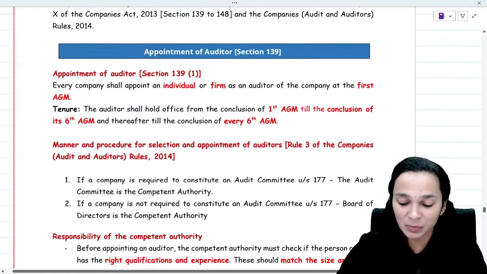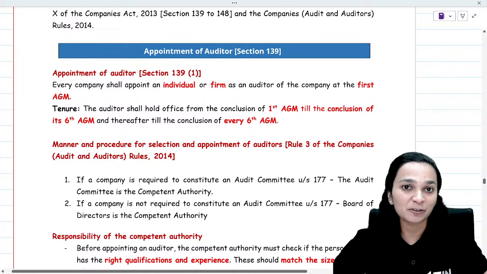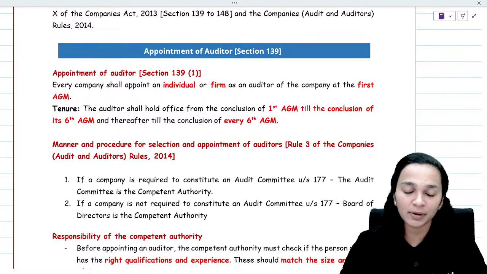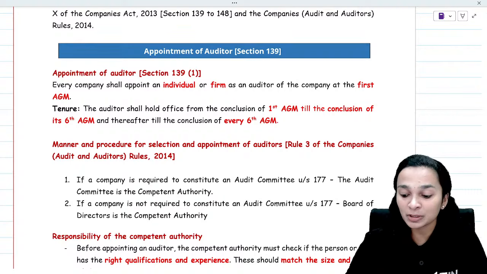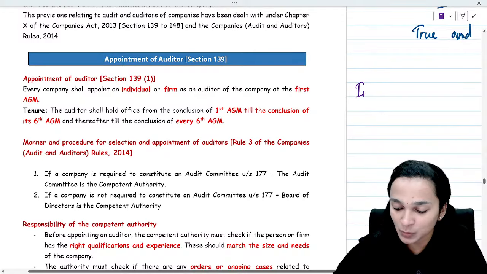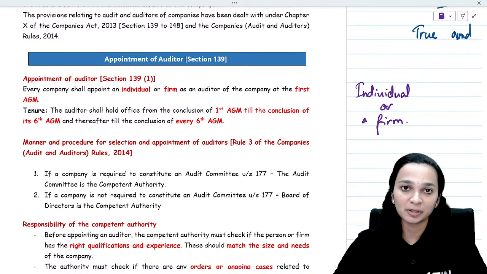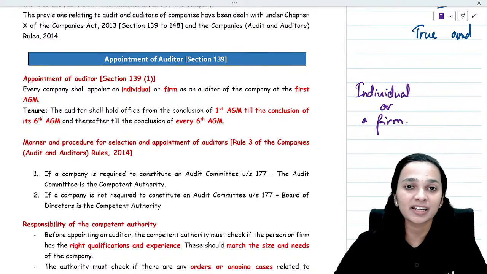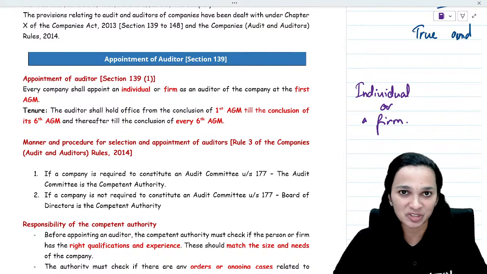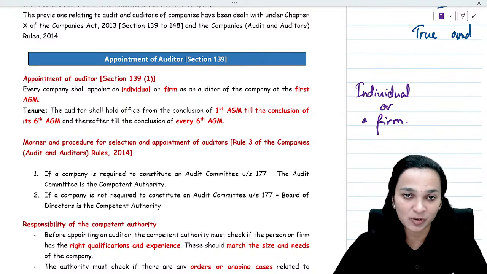So starting with section 139, which basically deals with appointment of an auditor. Talking about who is eligible to be appointed as an auditor, it can either be an individual or a firm. An individual or a firm, a company cannot be appointed as an auditor in any situation. So an individual or a firm, they are eligible to be appointed as an auditor.